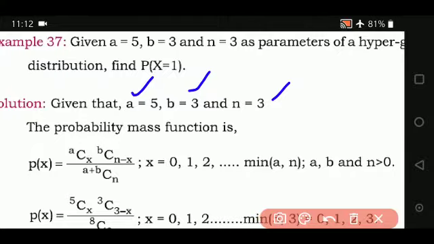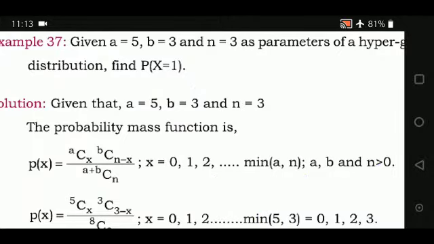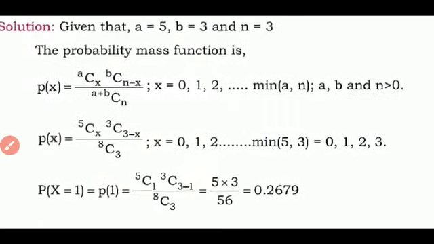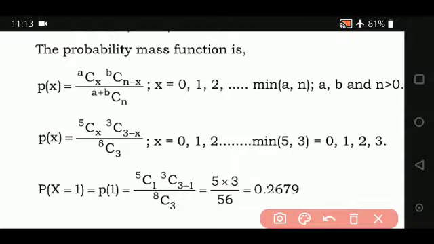The first step is to write the probability mass function. Again we are repeating, P of x is equal to ACx BC(N minus x) divided by (A plus B)CN, where x takes the values 0, 1, 2, up to the minimum of A and N. A, B and N should always be more than 0. So let us substitute the values given to us in the probability mass function.